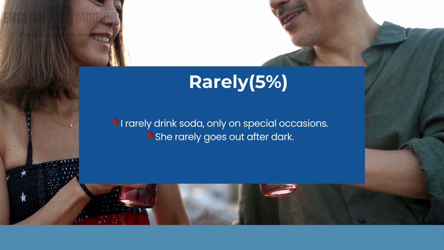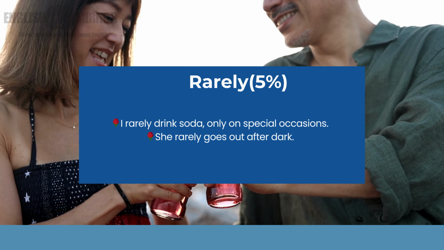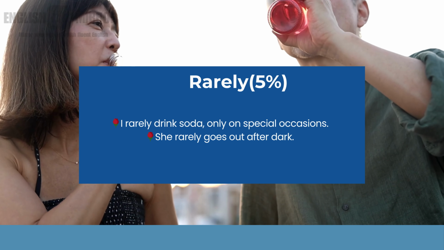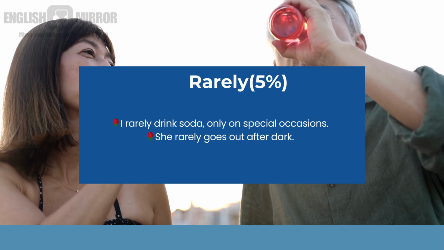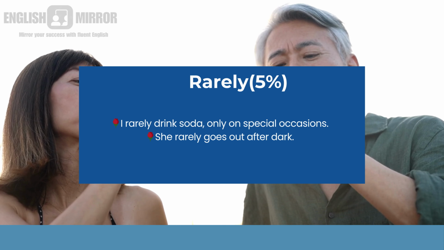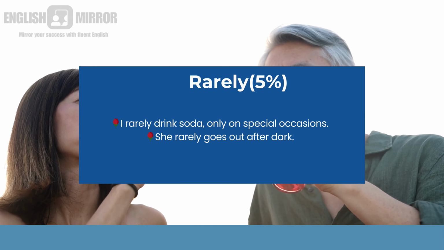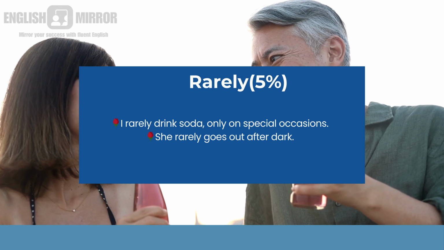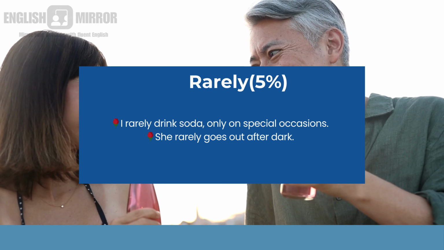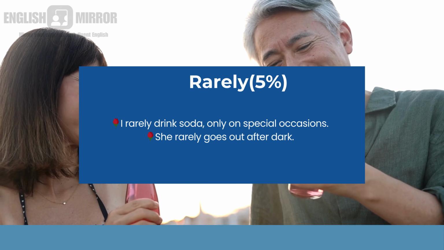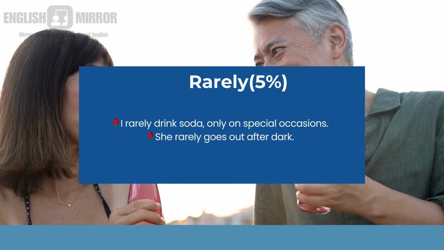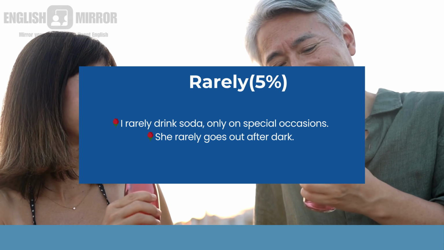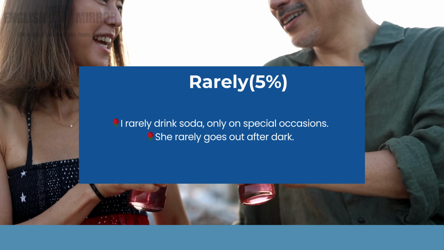Next one is rarely. Rarely means a very rare chance. First one: I rarely drink soda, only on special occasions. That is, only if I go out, then I will take soda, because he might be a health conscious person. Very rarely, this person will think, okay, let's have it. Next: she rarely goes out after dark. She might be afraid of the dark, so very rarely, with a person accompanying her, she goes out. That is a very rare case.